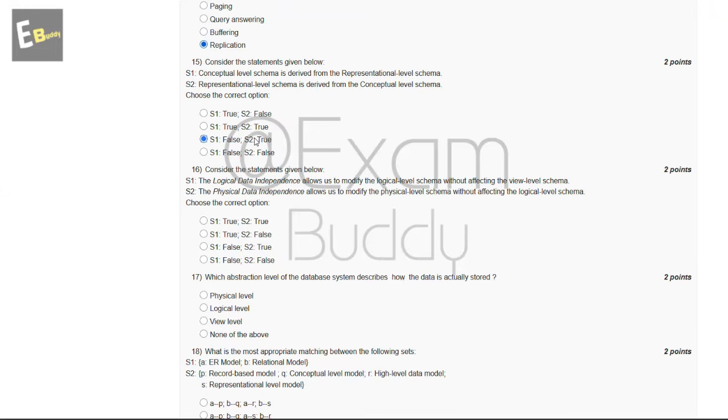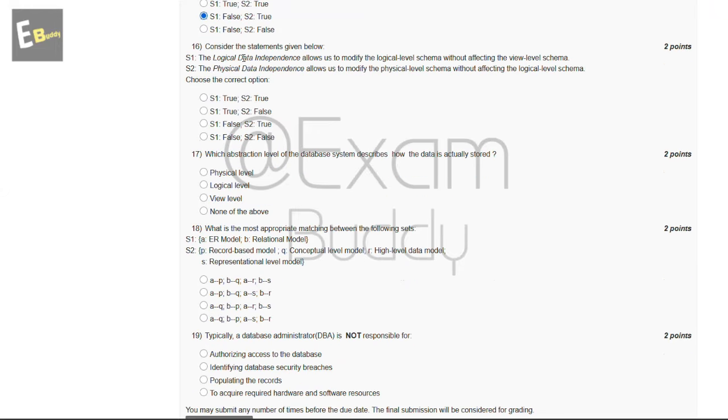And now let's go to our question number 16. Consider the statements given below. Statement first says the logical data independence allows us to modify the logical level schema without affecting the view level schema. Statement second says the physical data independence allows us to modify the physical level schema without affecting the logical level schema. Choose the correct option. These are the options, and the answer for our 16th question is A.